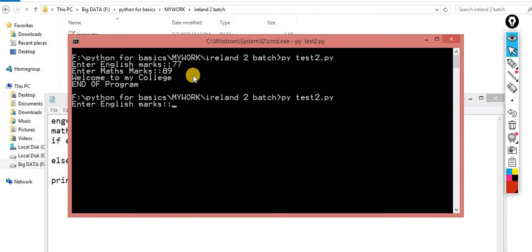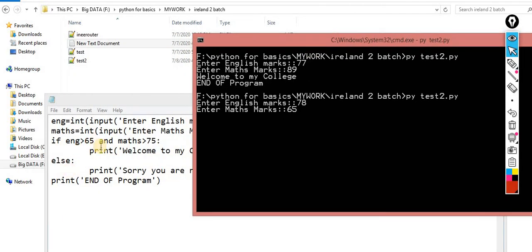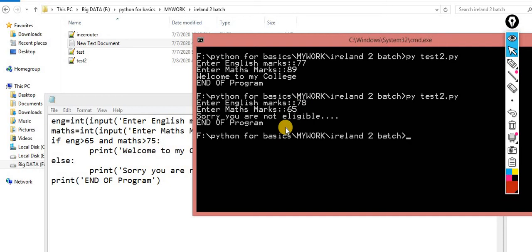Let's suppose case number 2 that we discuss. This time I scored 78 marks in English, but in mathematics I took only 65. Is this a valid situation? No, it's not, because I implemented it so that in both cases you are supposed to score more than 75 in mathematics and more than 65 in English. But here in English I scored 78, and in mathematics only 65. So this condition is not true. Sorry, you are not eligible.